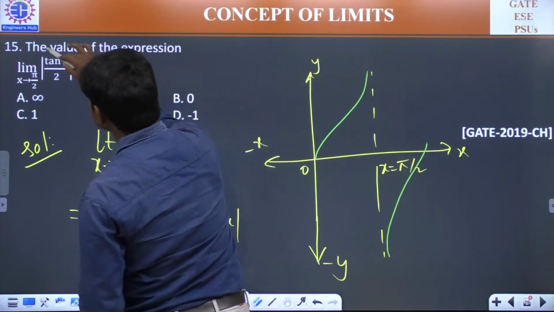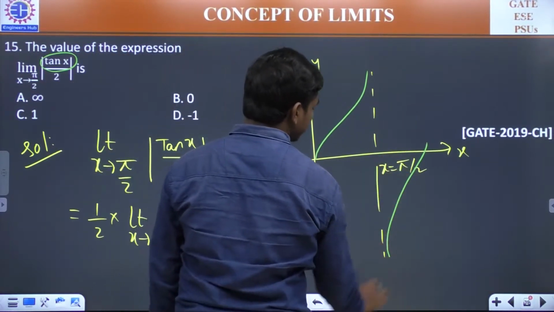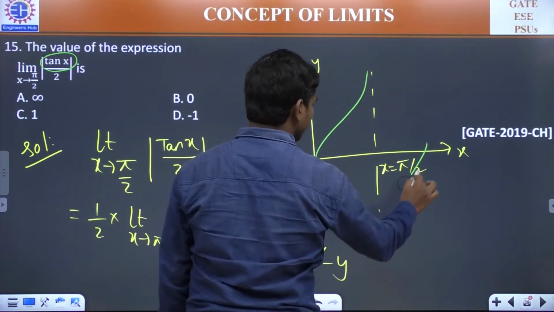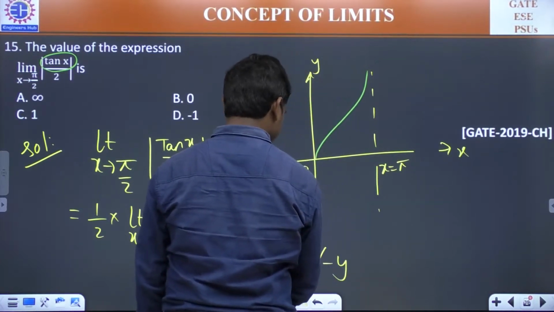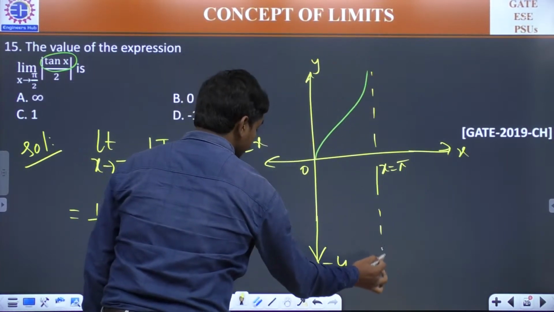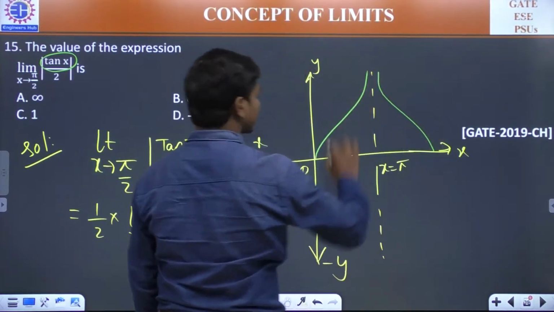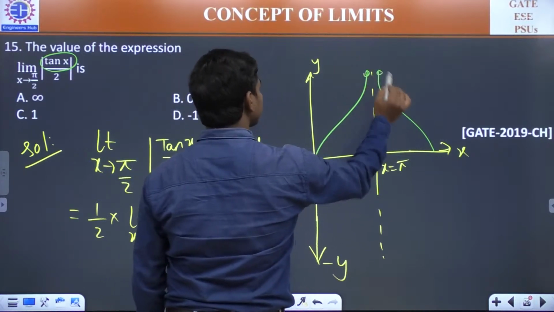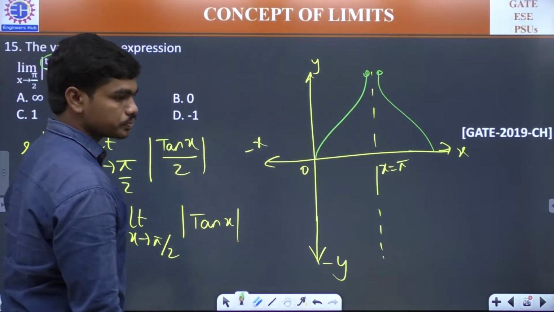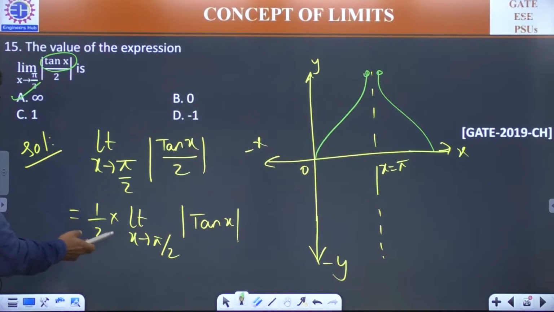But now if you are having this modulus, which means the negative values of tan are eliminated, and this graph, instead of going this way, the graph takes some different shape. Let us see what is that different shape. Something like this, and both the peaks go to plus infinity at that instant. And the answer is infinity, because a very big number divided by 2 is still a very big number.